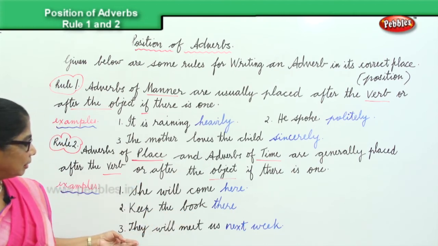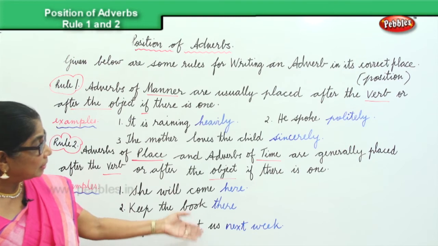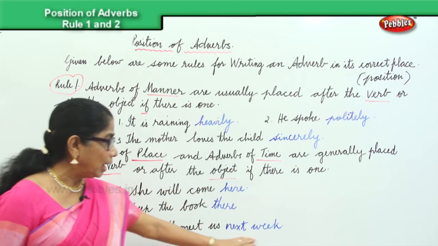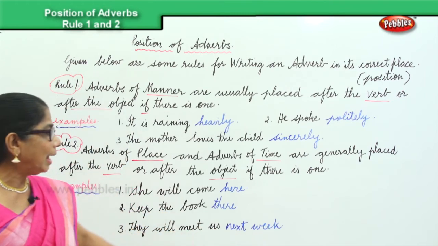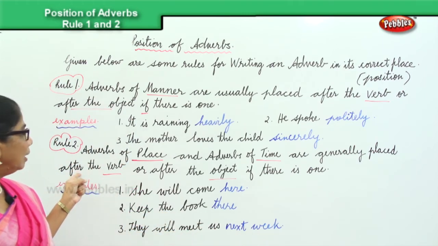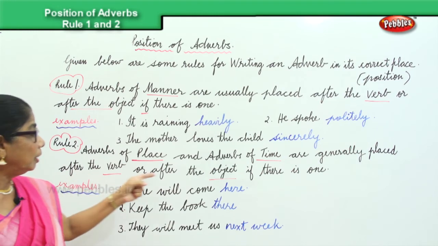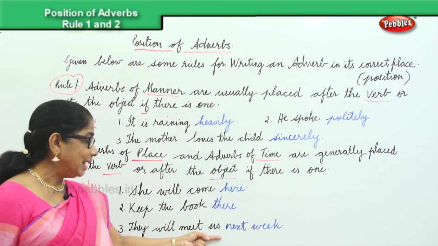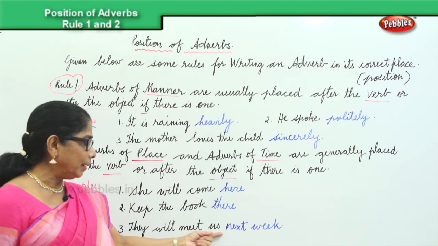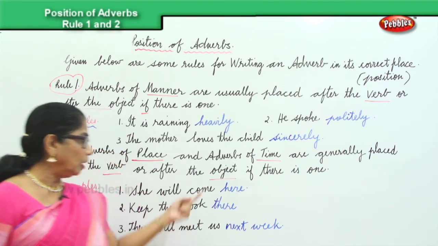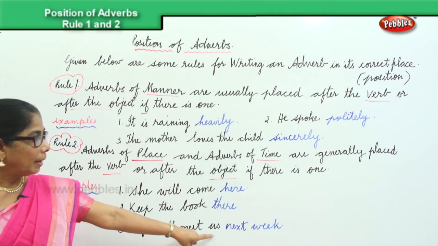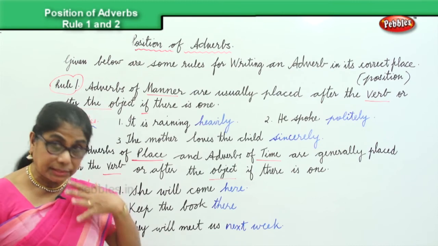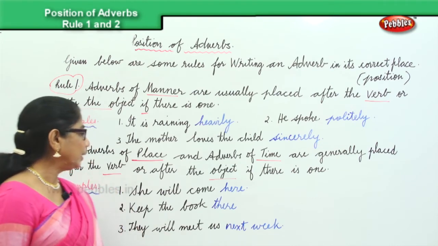But in the case of they will meet us next week, the adverb of time is generally placed after the object. Here the object is us. So, they will meet us next week.